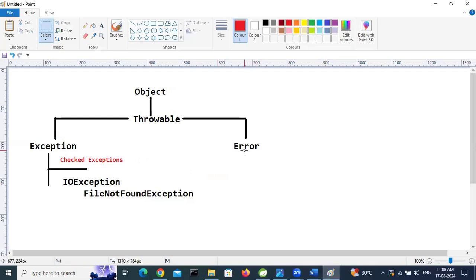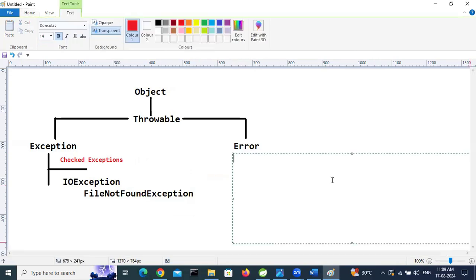So under throwable, Error and its subclasses are called unchecked exceptions. Error, and this is the error, right? Error and its subclasses are called unchecked exceptions. Remember this point.